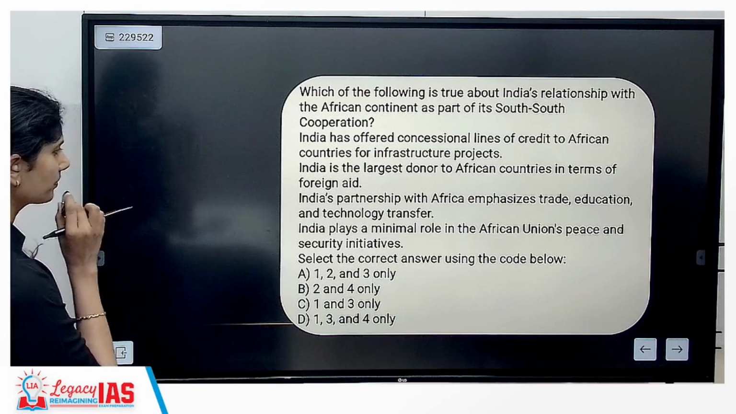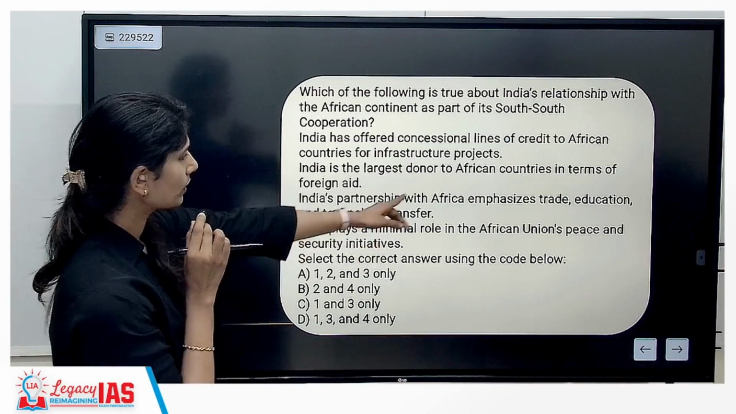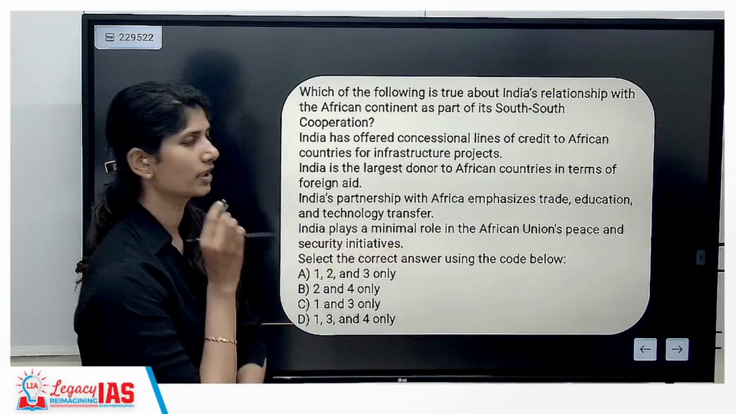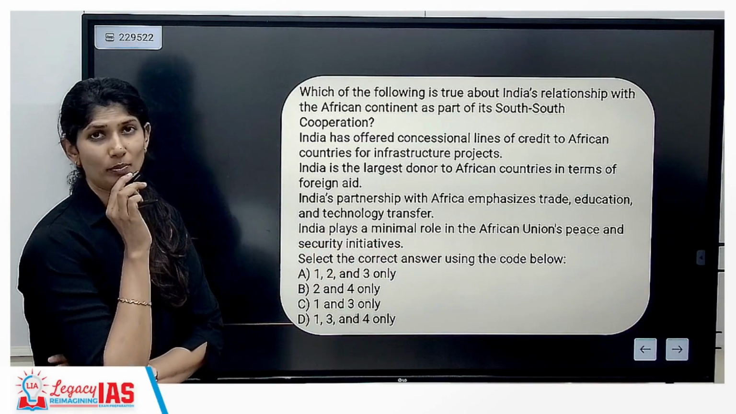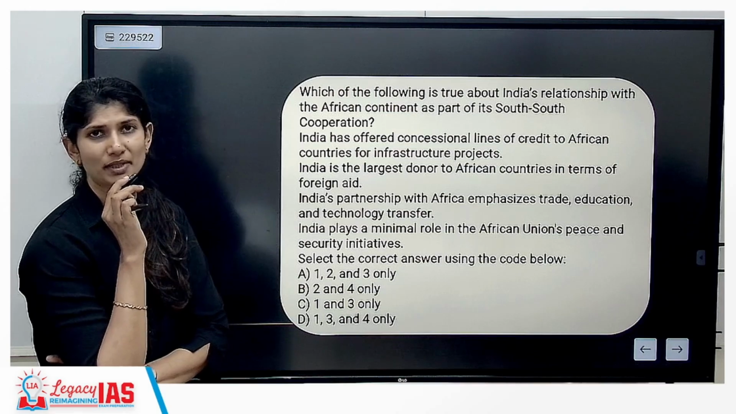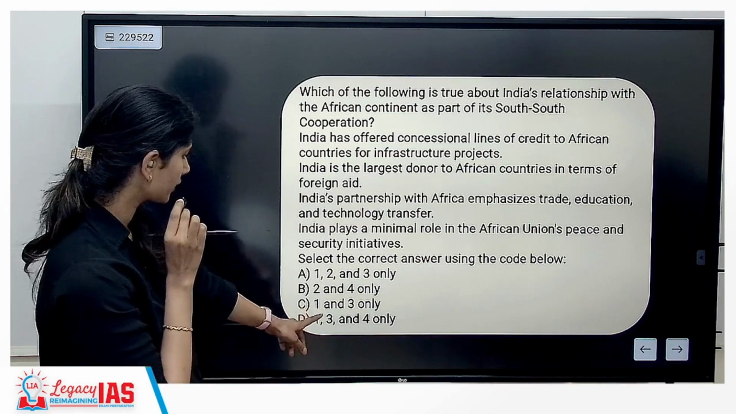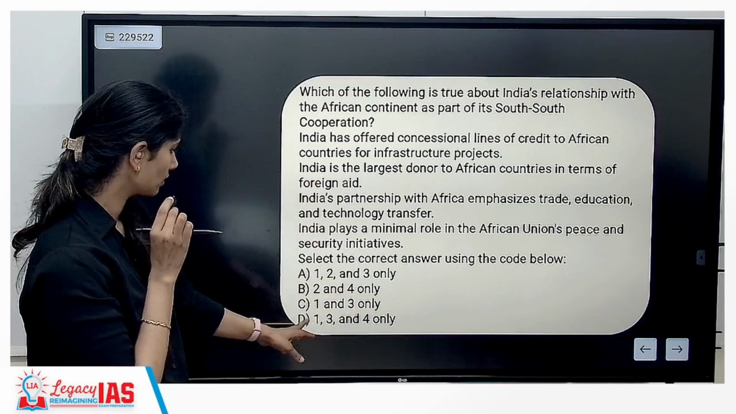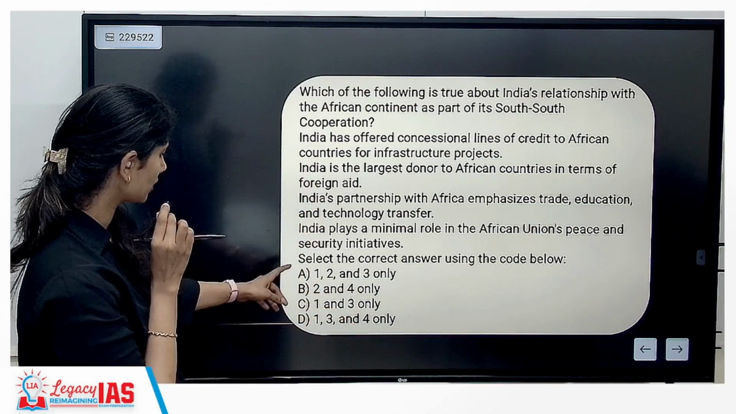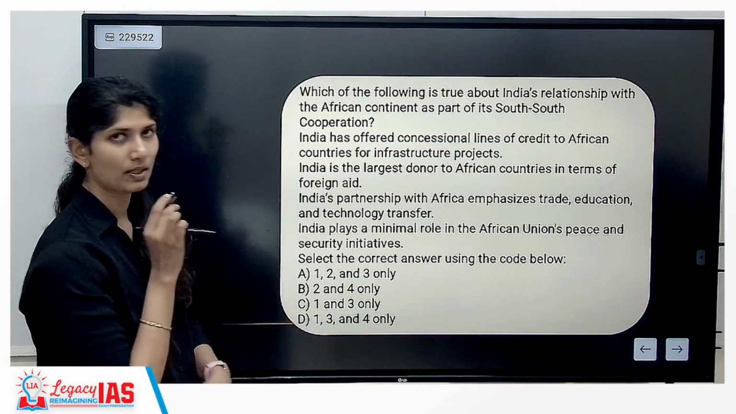Now look at this. India plays a minimal role in African Union's peace and security initiatives. India may not play a maximum role, but it definitely doesn't play a minimal role. So wherever 4 is there, the option is wrong. You can eliminate it this way. B2 and 4 are wrong, B1, 3, 4 are wrong. Your options are between A, 1, 2, 3 or C, 1 and 3.